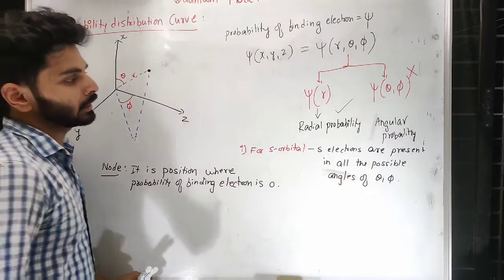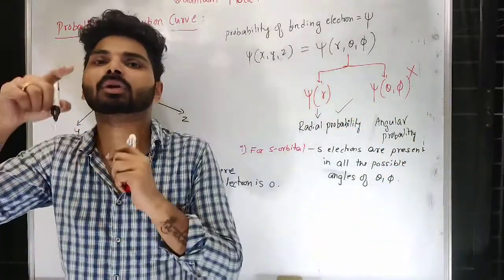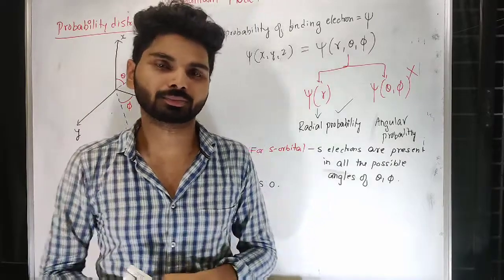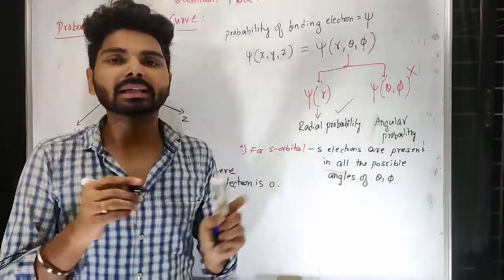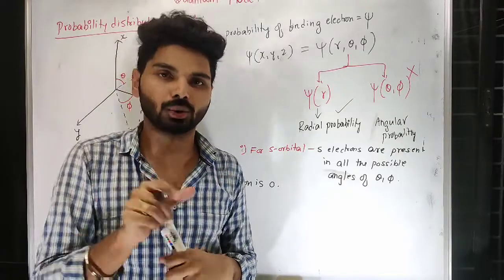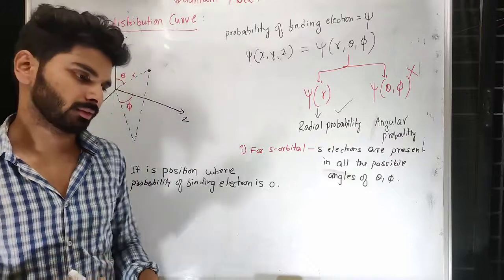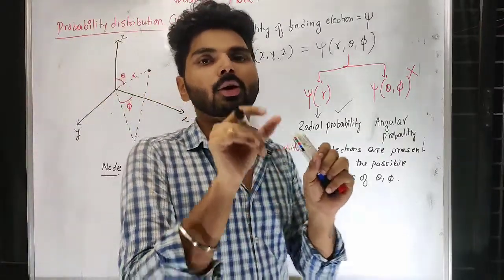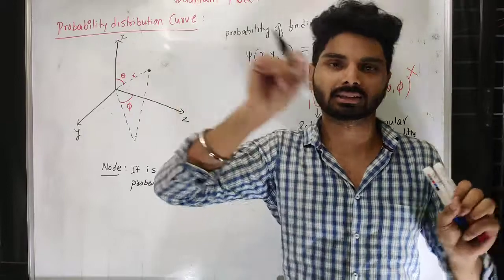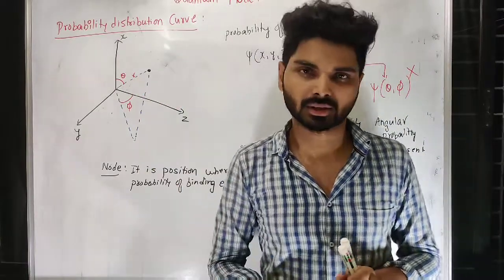That means if in any particular angle you won't find the electron, then I can say that electron has some angular node. And at a particular distance, if you won't find that electron, then I can say it is having a radial node. So an s orbital can have a radial node. Why? Because an s electron cannot be present at all distances. At some distance it can be present, at other distances it cannot be present.